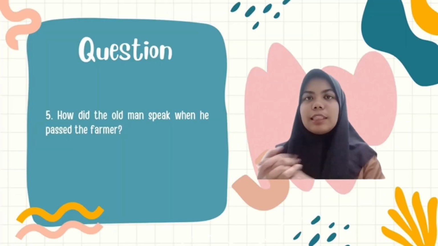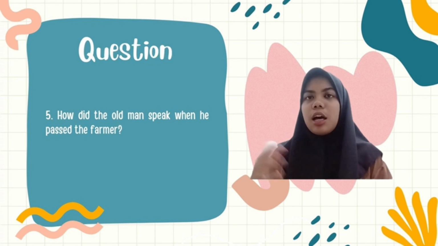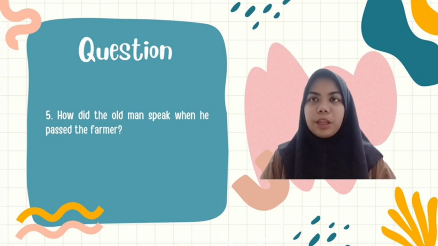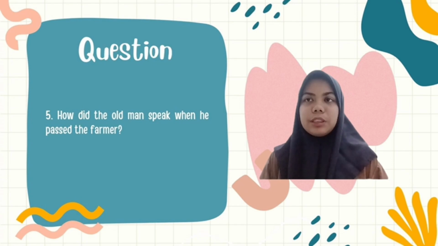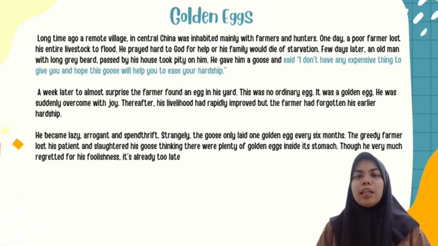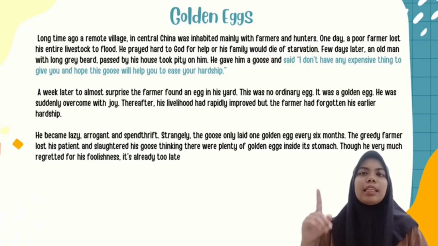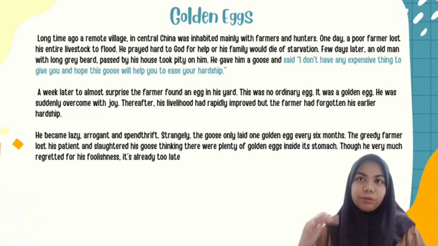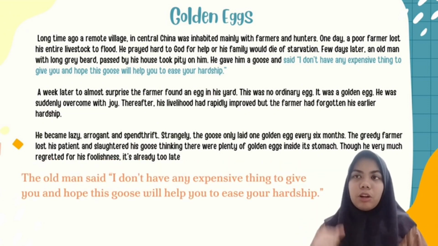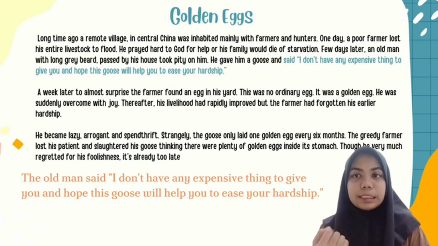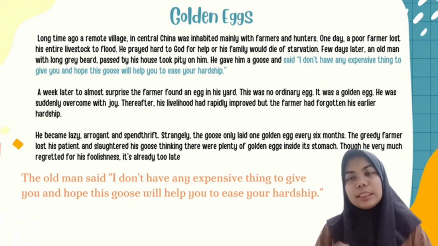Okay, the last question is, how did the old man speak when he pitied the farmer? The answer is located in the last sentence of the first paragraph. So the answer is, the old man said, I don't have any expensive thing to give you and hope this goose will help you to ease your hardship.